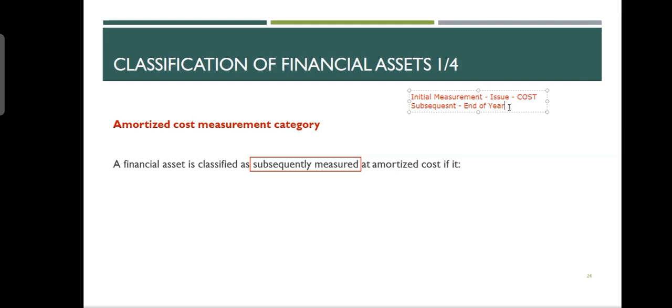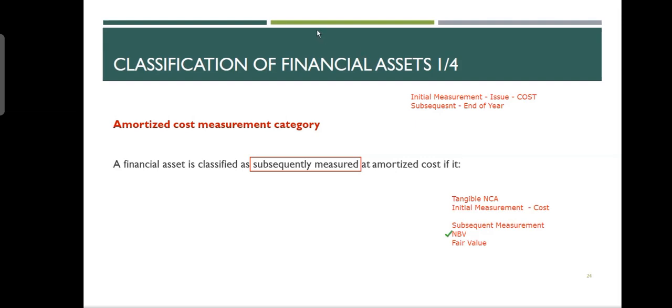Let me relate this to something you know, it will be helpful for you. Please allow me to go back from the topic, but it will help you to understand. You had your tangible non-current assets: land and building, plant and machinery. They also had initial measurement and subsequent measurement. Subsequent means end of the year. So what was the initial measurement in tangible non-current assets? Initial was cost. And what was the subsequent? Subsequent measurement had 2 options. Initial was always cost. Subsequent number 1 was net book value, and number 2 was fair value. Right? This was the method for tangible non-current assets. When you purchase a non-current asset, first you write down the cost, how much it cost you. Second, either you do net book value, which means cost minus depreciation.